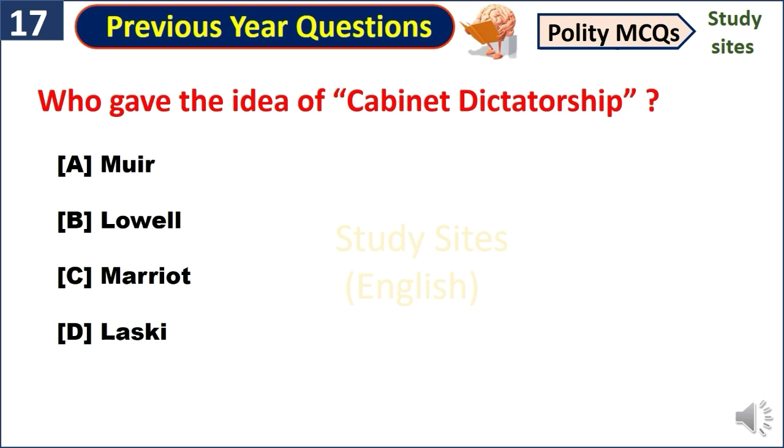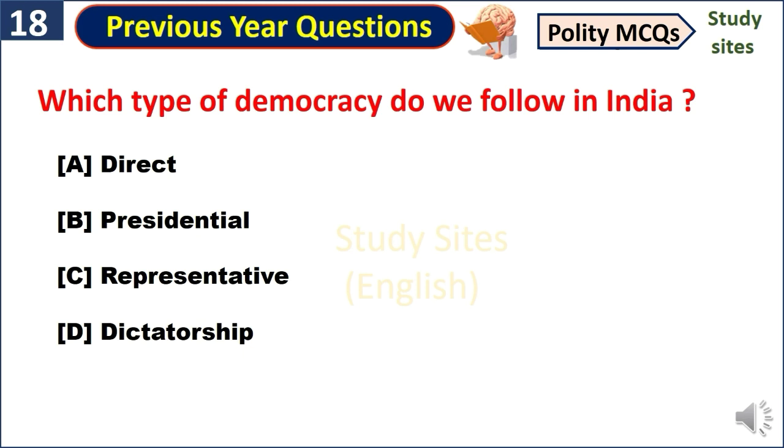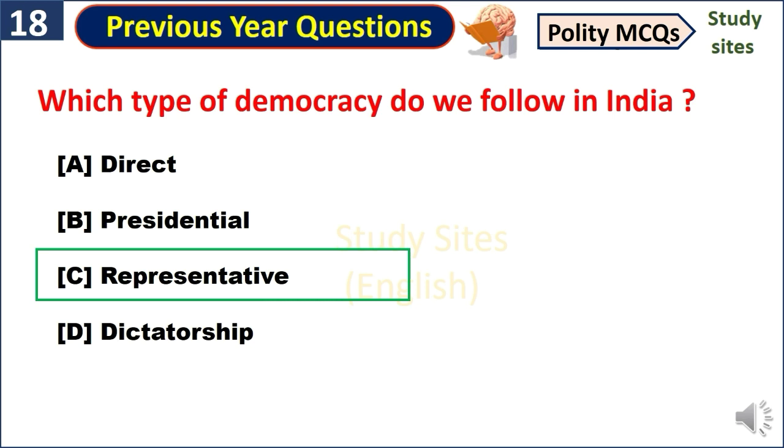Who gave the idea of cabinet dictatorship? Muir. Which type of democracy do we follow in India? Representative.